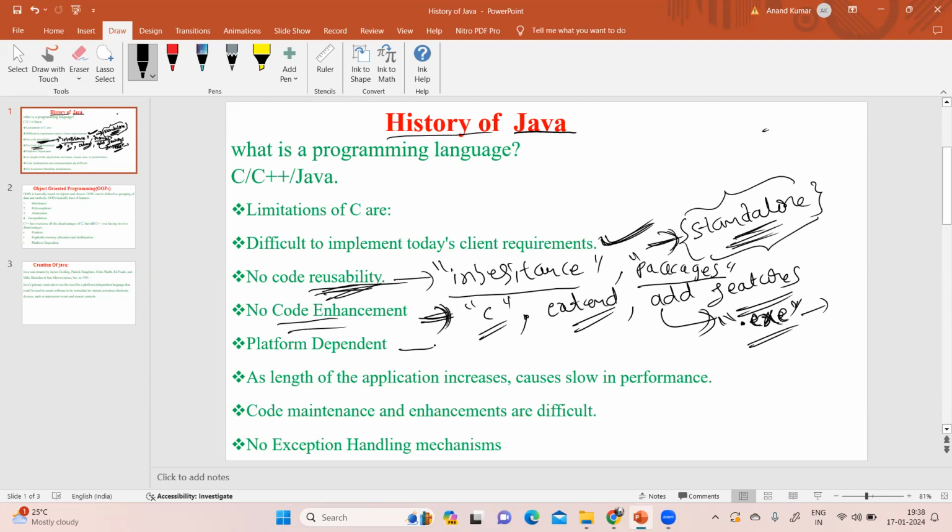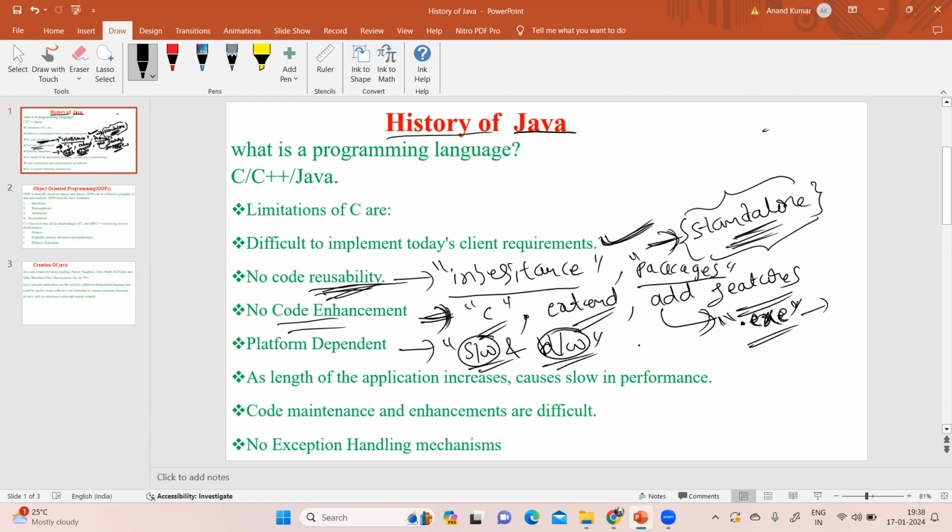And C is platform dependent. C highly depends on hardware and software. Okay, hardware and software. So C is platform dependent; it depends on hardware as well as software.